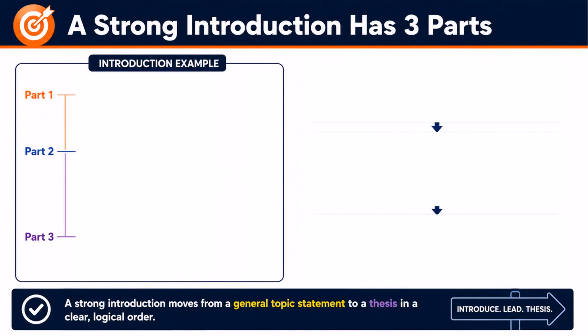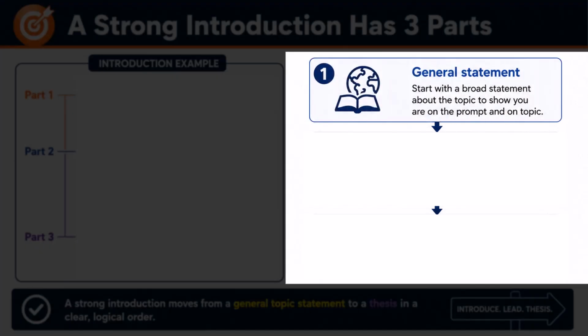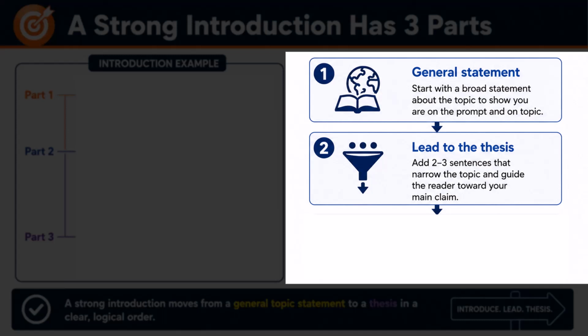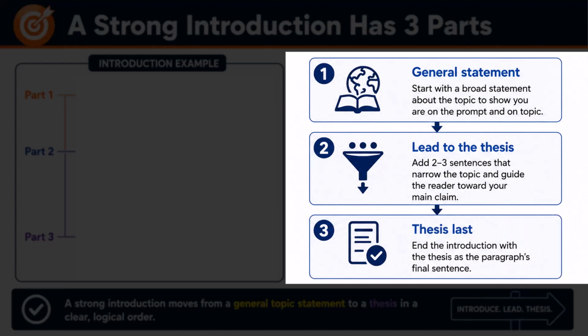Now, you have 2 minutes for your introduction. A strong introduction for an academic essay contains 3 parts in this order. 1. A general statement about the topic. The goal here is to signal you're on the prompt. You're on topic. Next, 2 to 3 sentences that lead gradually to the thesis. In part 3, the thesis, stated as the paragraph's last sentence.